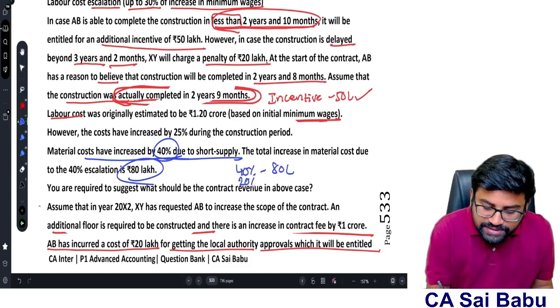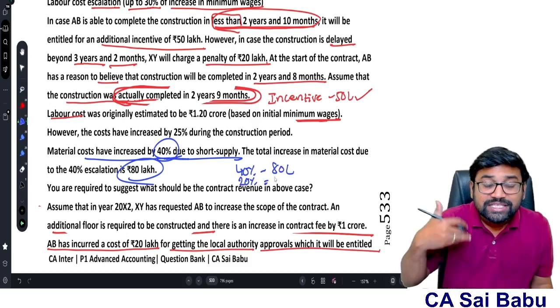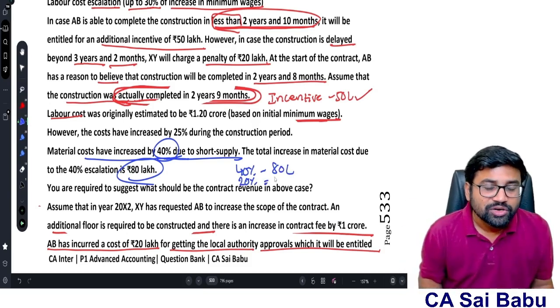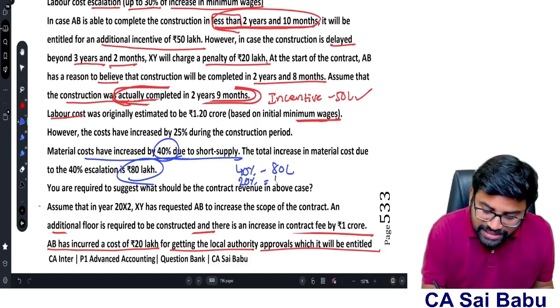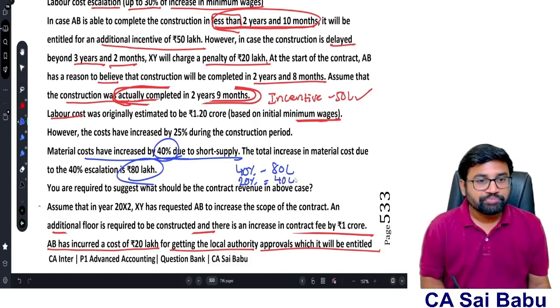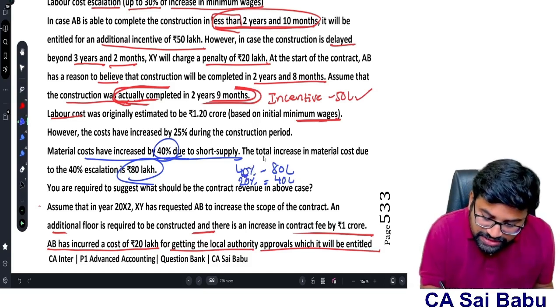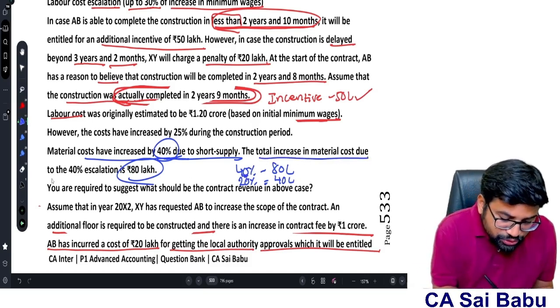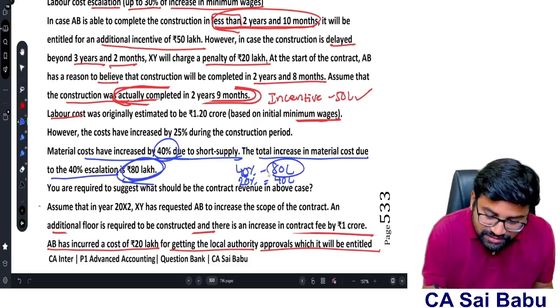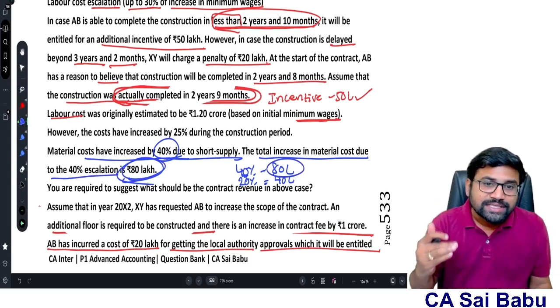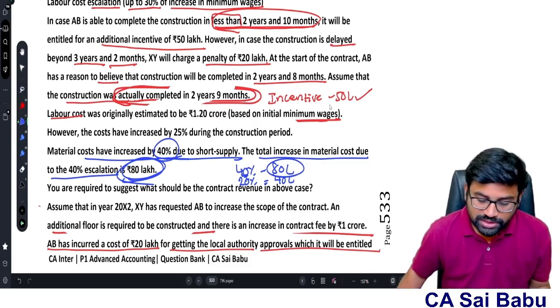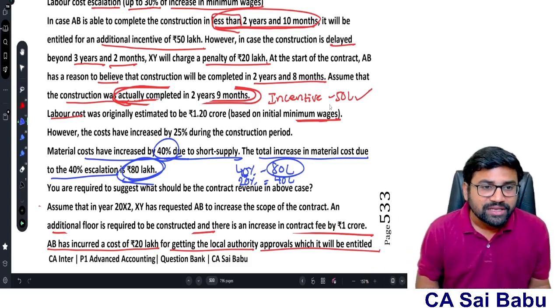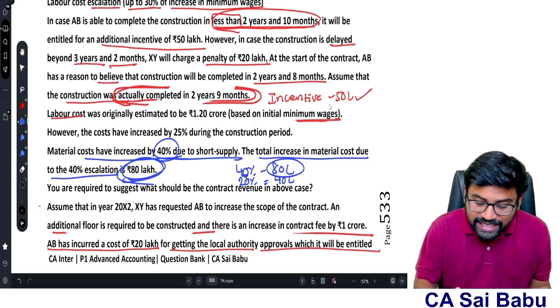For 20%, if suppose there is a 20% increase in the material cost, what would be the increase in terms of amount due to escalation? Exactly half, 40 lakhs. Because for a 40% increase, the total increase in the material cost is 80 lakhs. But as per the agreement, we need to consider only to the extent of 20% of increase in the material cost. So if there is a 20% increase, we need to consider exactly half.